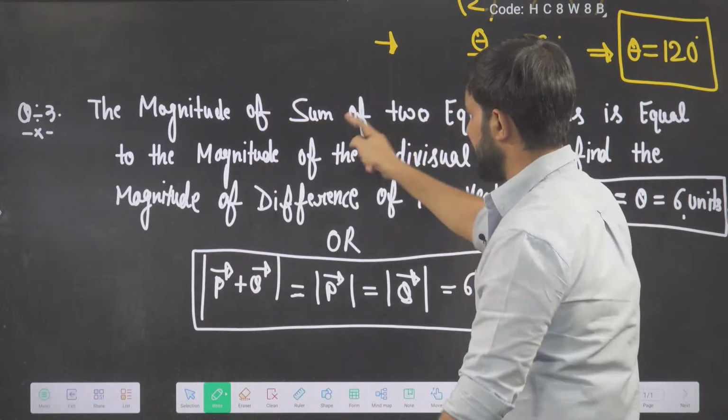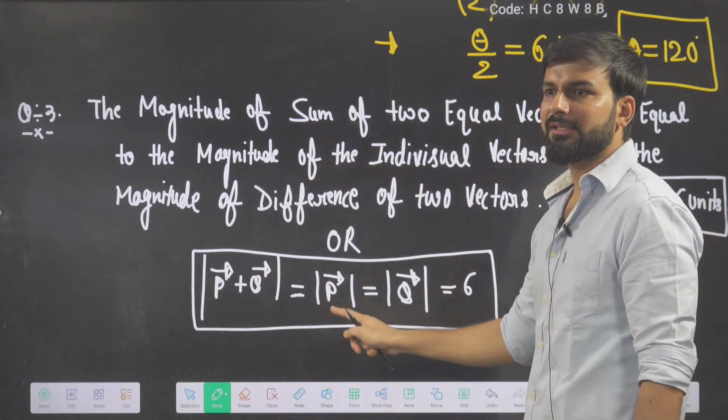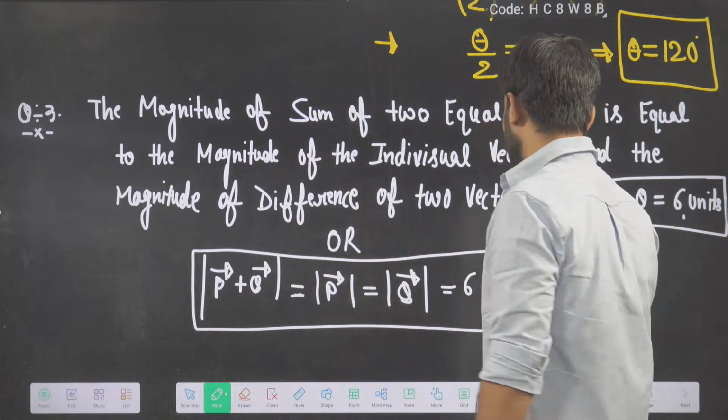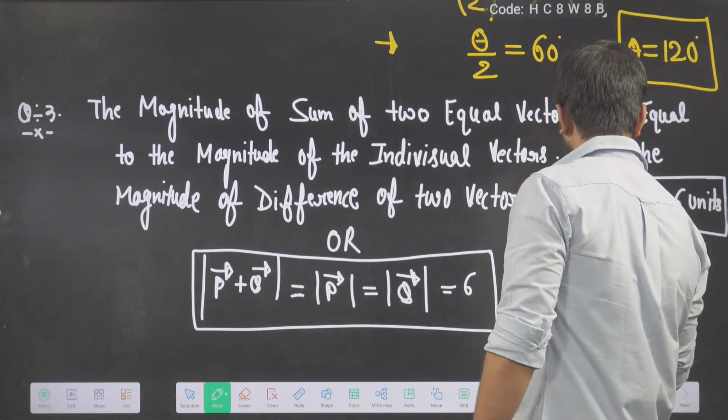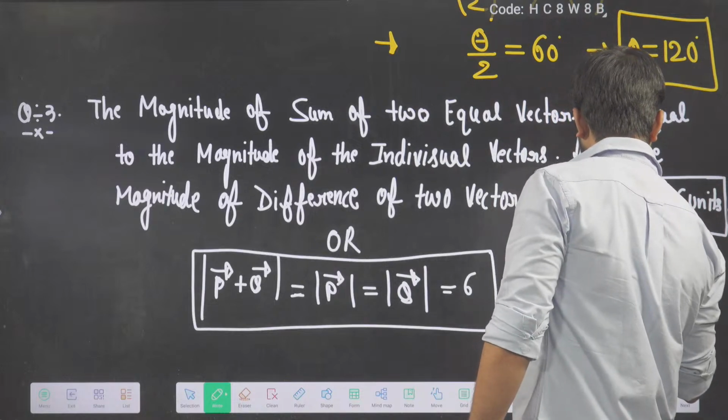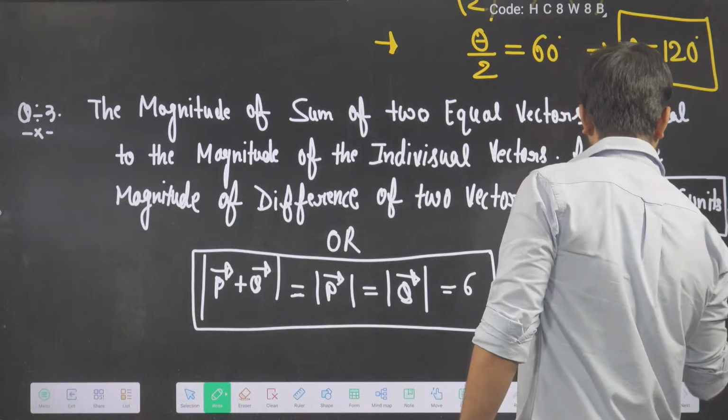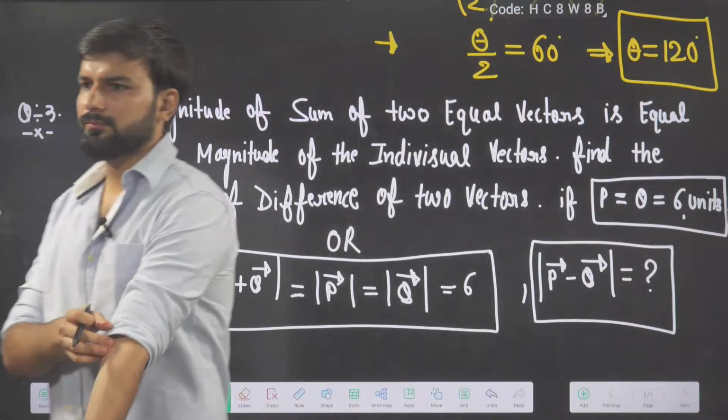This is the given question, the same question in symbol form to confuse the students. And he is asking P minus Q magnitude.